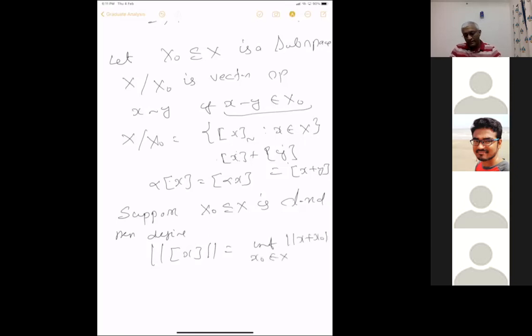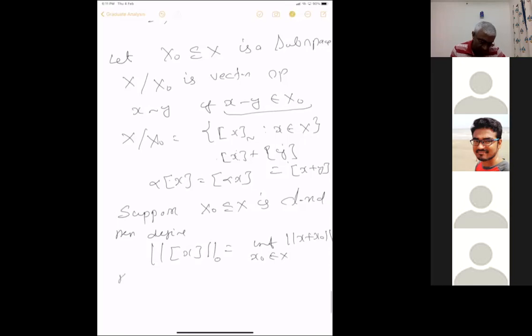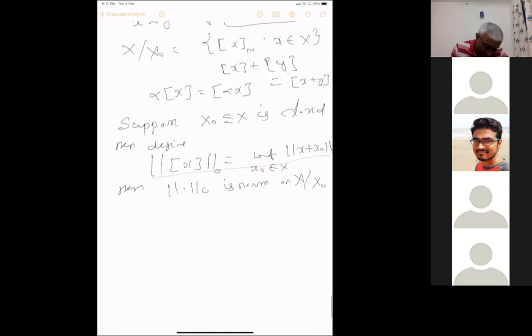Any element in the equivalence class is going to look like this. Any two things are equivalent if the difference is in X naught, so it is going to look like this. So this is a norm. This is the quotient norm. This is the original norm, and this is the infimum of this. So we need closedness. Then this is a norm on X by X naught.